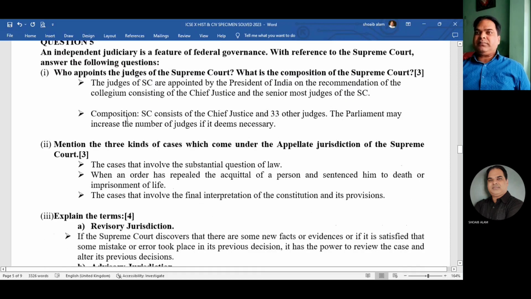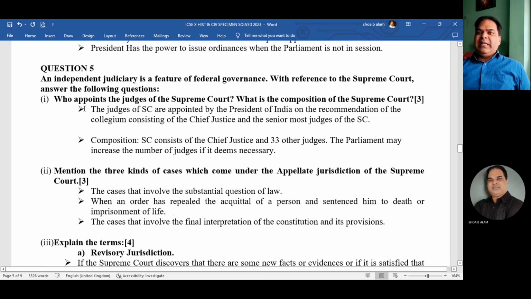Number five, an independent judiciary is a feature of federal governance. With reference to the Supreme Court, answer the following questions. Number one, who appoints the judges of the Supreme Court? The answer is simple. The President of India, on recommendation of the collegium system consisting of the Chief Justice and senior most judges of the Supreme Court.